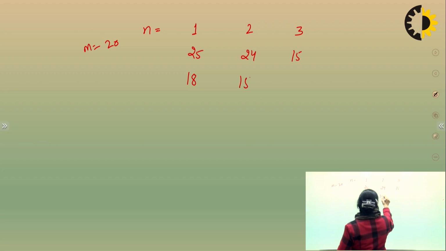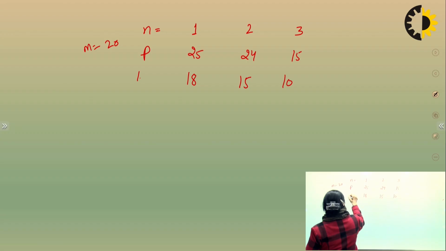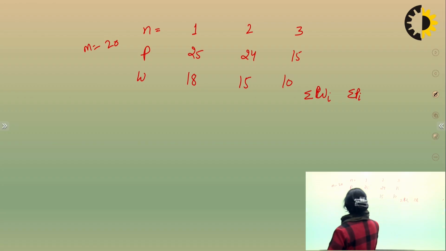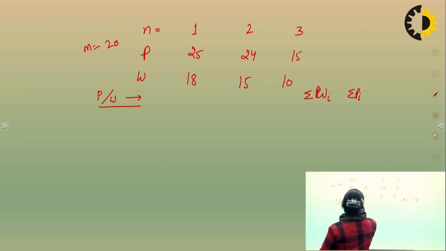So this is profit and this one is weight. So you have to check the total weight, summation WI we can say, and total profit also. First, we are having profit per weight. Leave the space for this one. We will see this later on.